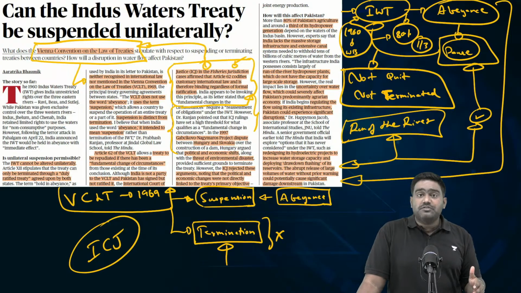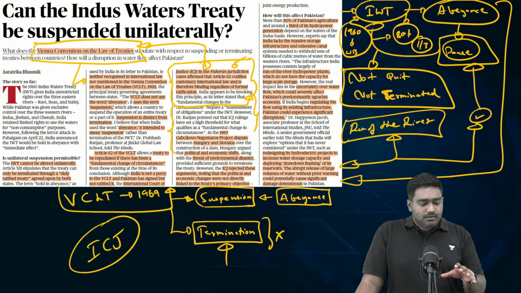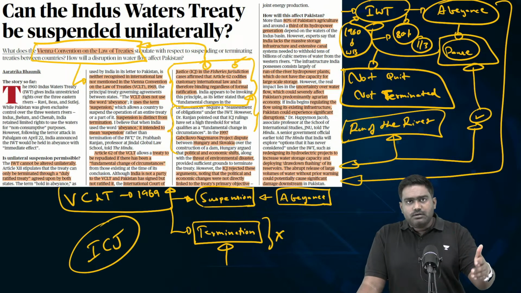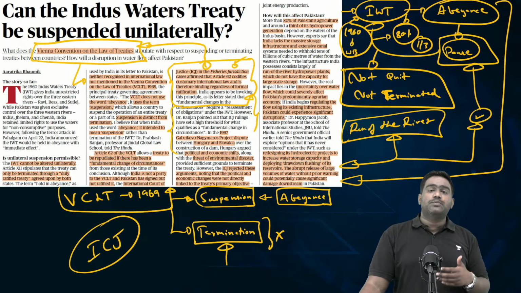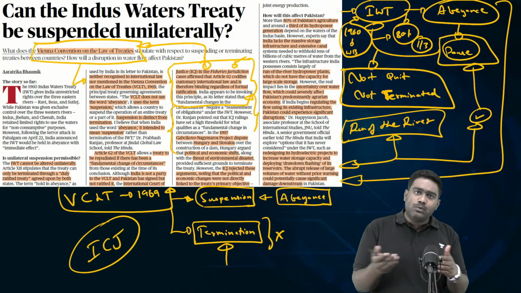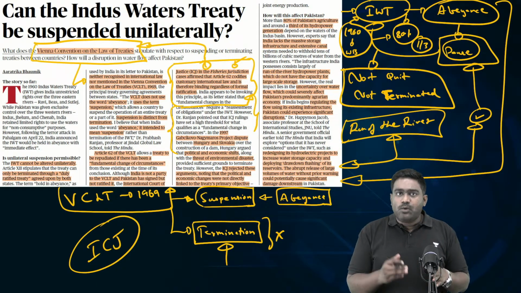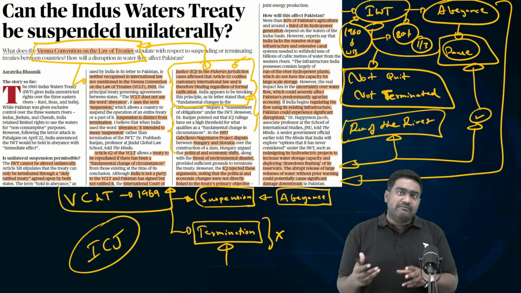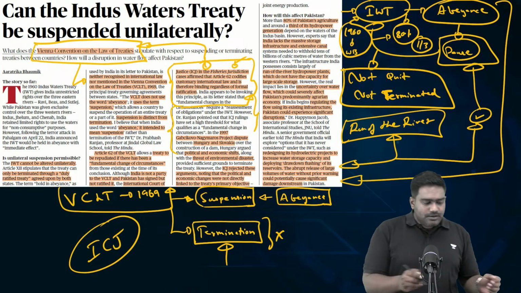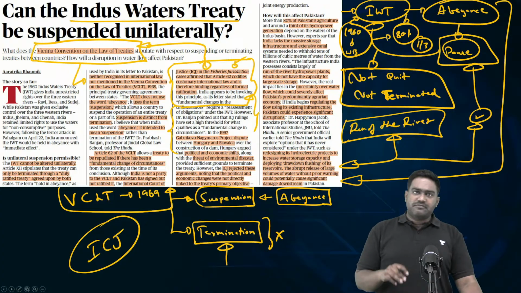But there's no provision for us to terminate it because the Indus Water Treaty does not have that provision. But India has been raising a demand for a few years. We were requesting Pakistan, we had issued a notice as well, to review and renegotiate by citing some fundamental changes which are taking place. Global warming and climate change, which is impacting Himalayan glaciers, is affecting water flow in the Indus Basin. So India wanted a renegotiation, which is a valid environmental ground to renegotiate the treaty. But Pakistan never responded. So now, following the terror attack, we have kept it in abeyance.